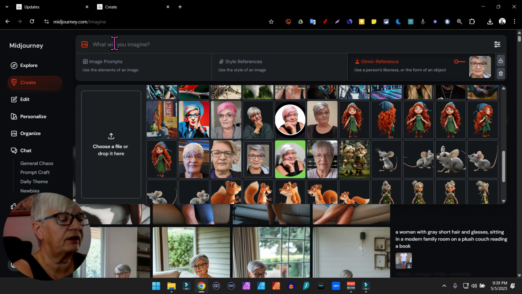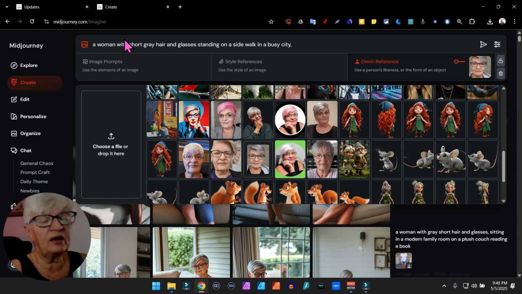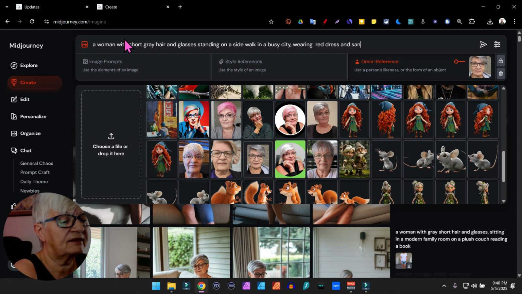So let's try this. A woman with short gray hair and glasses standing on a sidewalk in a busy city. If I want the whole picture, the whole woman in there, I usually add clothing, wearing a red dress and sandals.